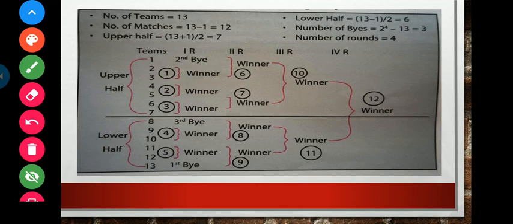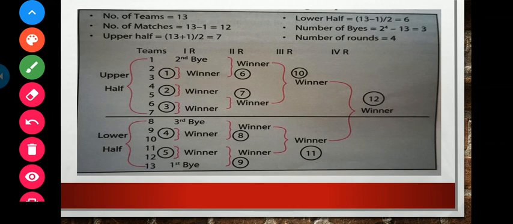One mistake I made in this lecture: n plus 1 by 2 is only applicable if the number of teams is odd. If the number of teams is even, then n by 2; the number of teams should be divided into equal parts. So I hope the whole concept is very clear.